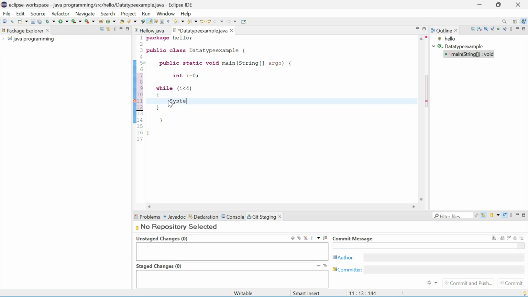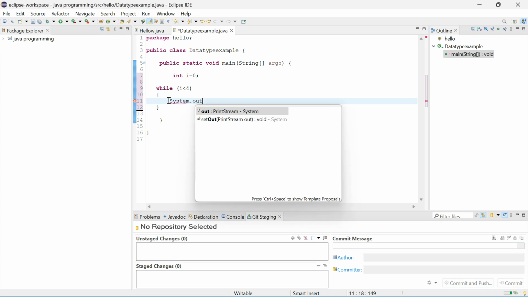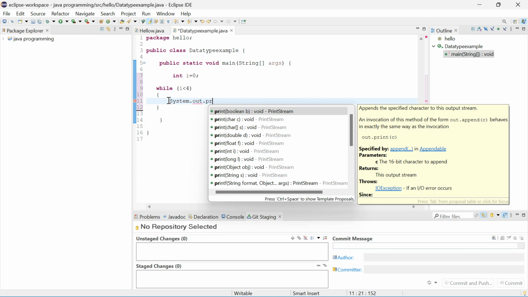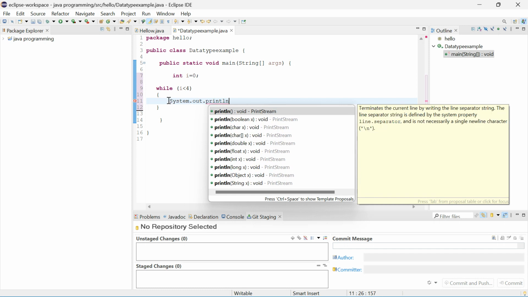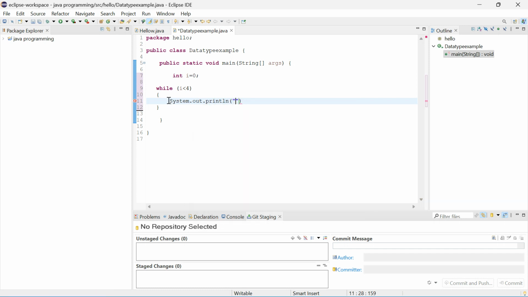So let me print System.out.println, double quotes, "i is", then plus i, and semicolon.